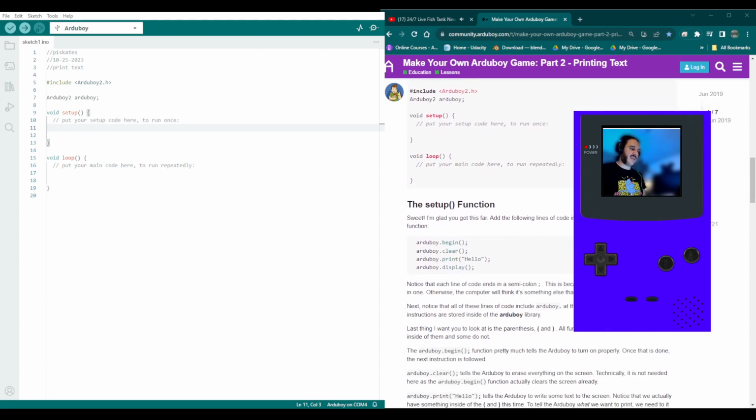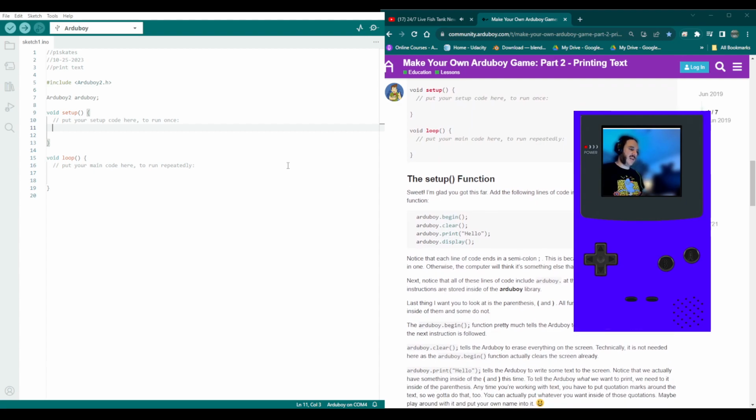All right, so we're going to do some setting up. In the setup we got to call ArduBoy.begin. What does he say it does? ArduBoy.clear sets up the ArduBoy. That plays the opening sequence for the ArduBoy. We're going to print something. That's what I'm writing. I'm not going to write hello. Or what does he want us to write? Holmes is cool. Holmes, you are pretty cool.